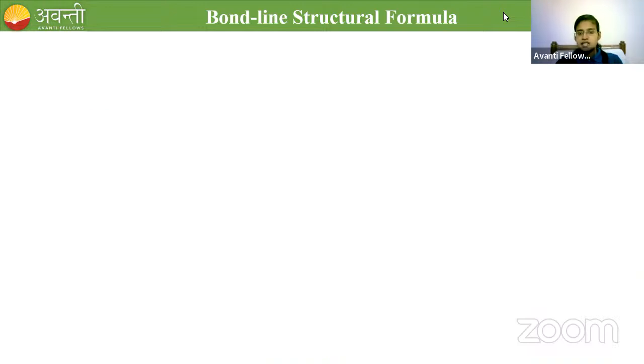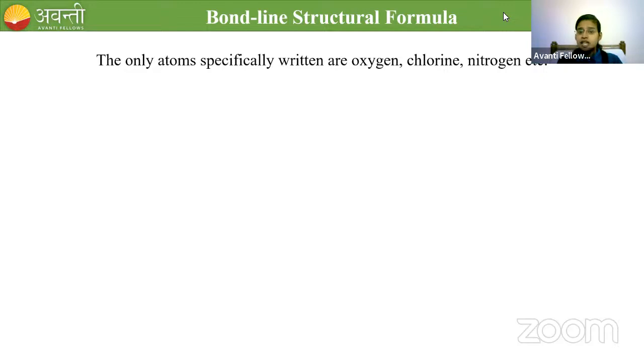Let's go for the next. One more thing you need to keep in mind regarding this bond line structural formula. The only atoms specifically written are oxygen, chlorine, and nitrogen. So in the bond line structural formula, we are not representing the carbons or hydrogens, but we have to represent the other atoms. Oxygen, chlorine, and nitrogen will also be part of your organic compound.